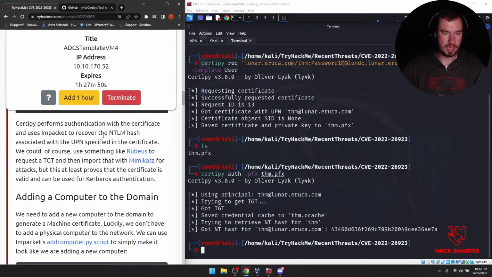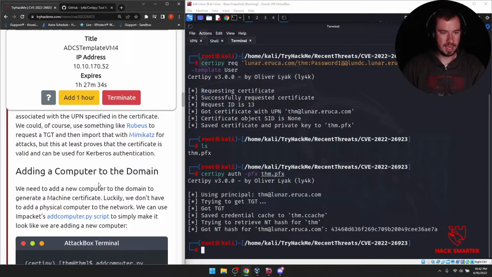Certipie performs authentication to recover the NTLM hash. You can see it right there, associated with the UPN specified in the certificate. We could, of course, use something like Rubeus to request a ticket granting ticket and then import that with Mimikatz for attacks, but this at least proves that the certificate is valid and can be used for Kerberos authentication.